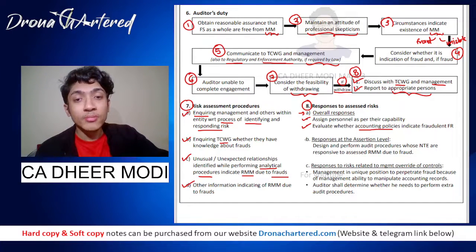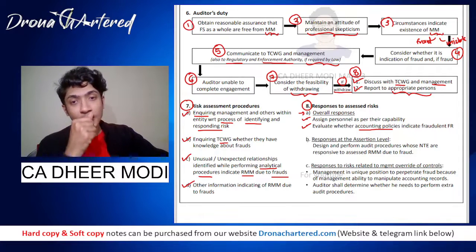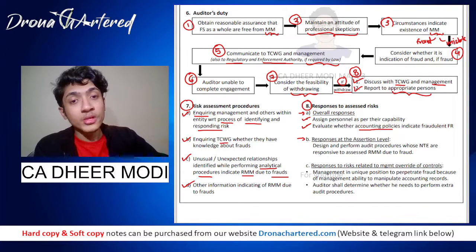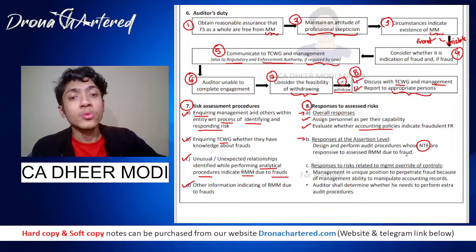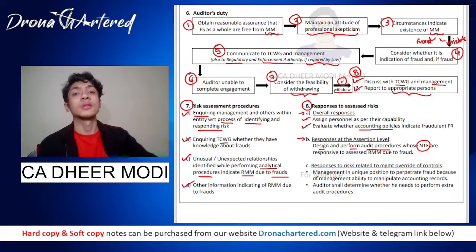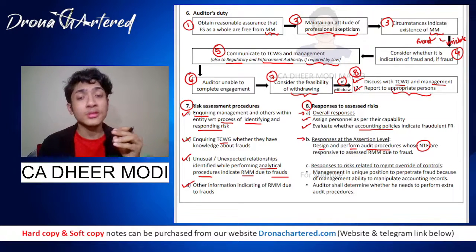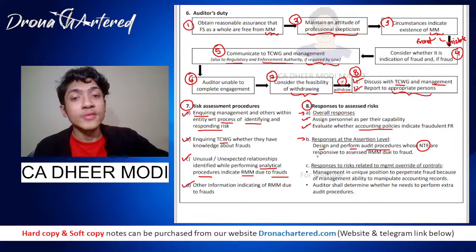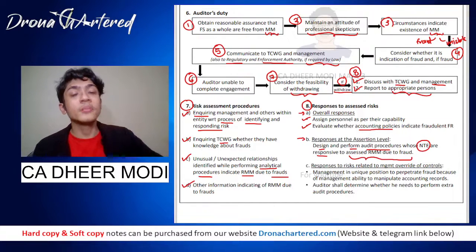Then you have responses at the assertion level. So responses at the assertion level talk about designing and performing audit procedures whose nature, timing and extent are responsive to the assessed RMM due to fraud. That is, you will have to create such audit procedures and perform them, and their nature, timing and extent should be as per the assessed risk of material misstatement due to fraud.